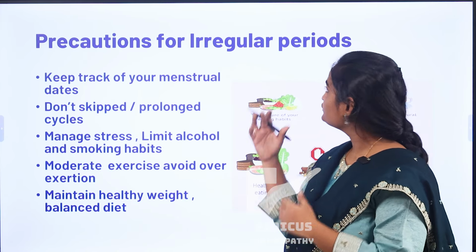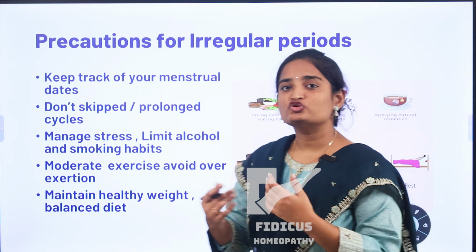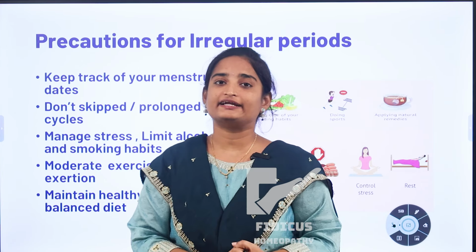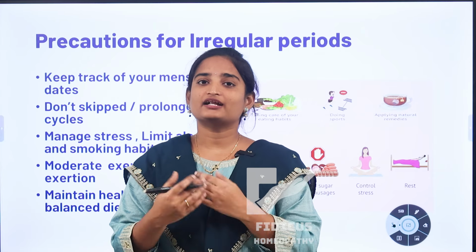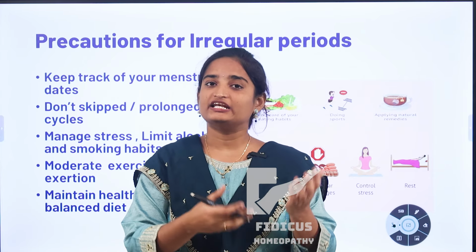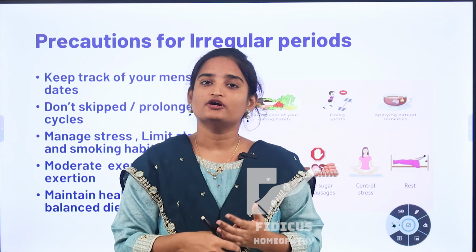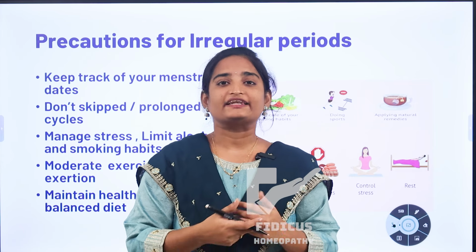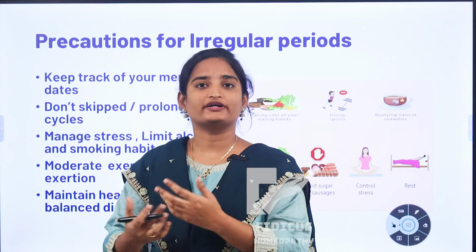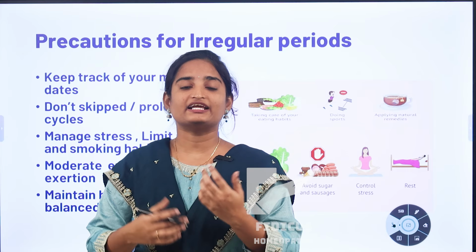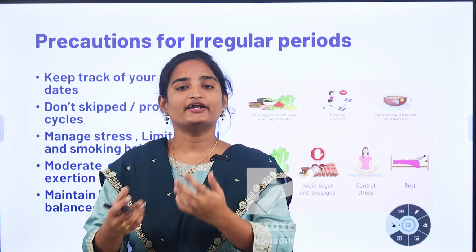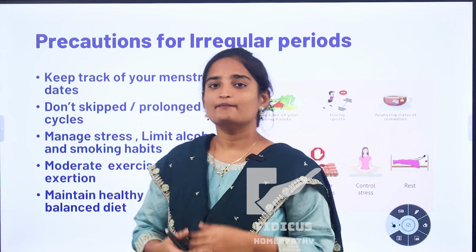Now, coming to the precautions for irregular periods, there are many precautions to be followed. One is maintaining a healthy and balanced diet. It means eat regularly and eat a balanced diet, with food rich in nutrients, leafy vegetables, fruits, cereals, vitamins, and iron-rich foods. Also do physical activity regularly and moderately. Moderate physical activity like walking, cycling, and swimming can improve blood circulation and reduce hormonal imbalance.